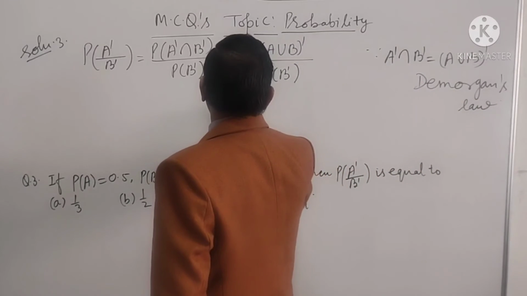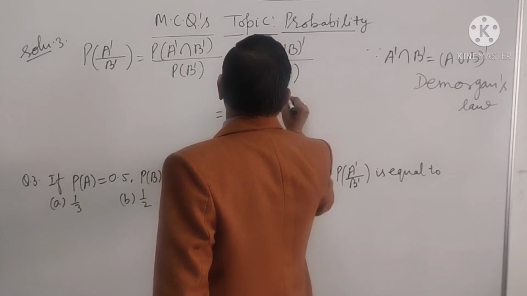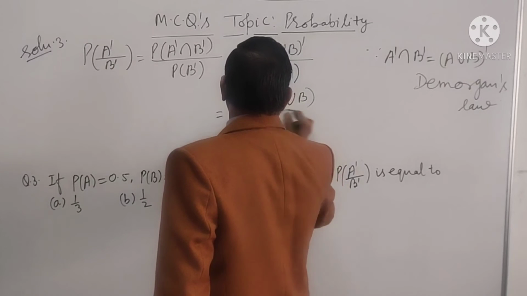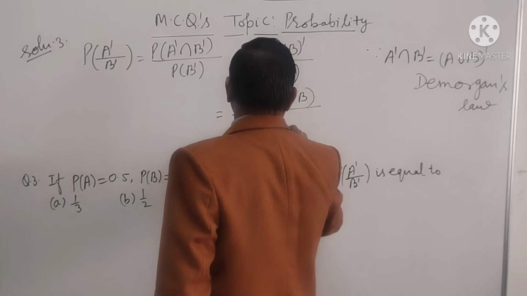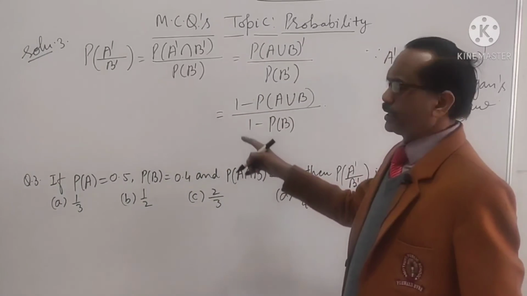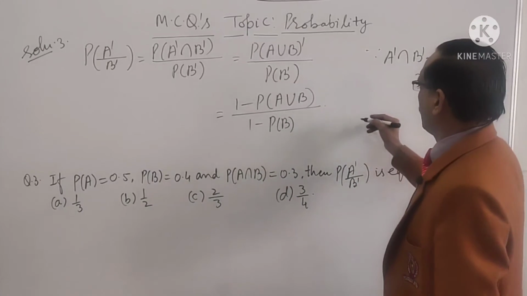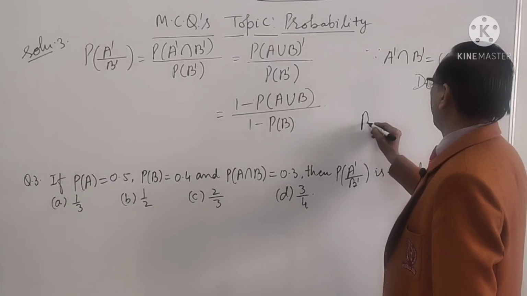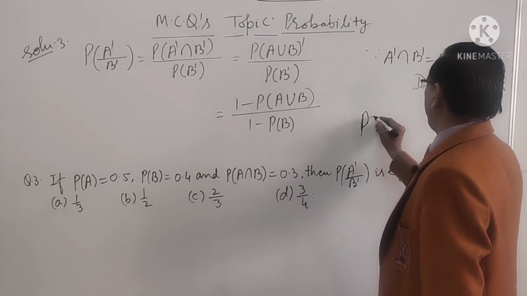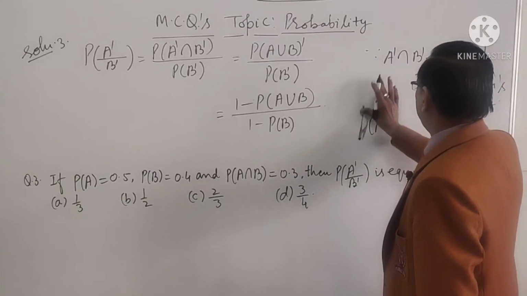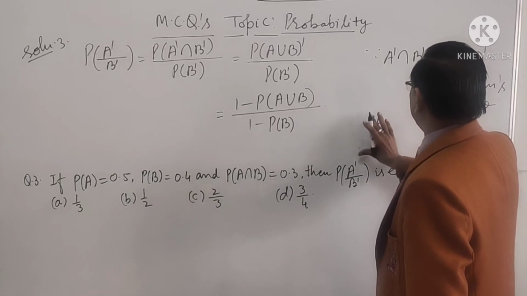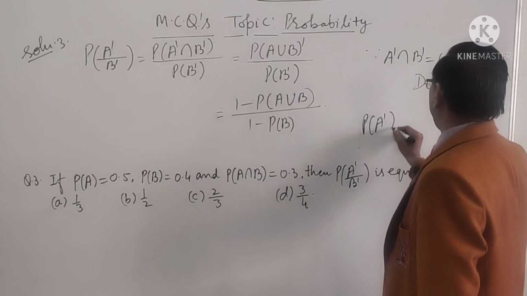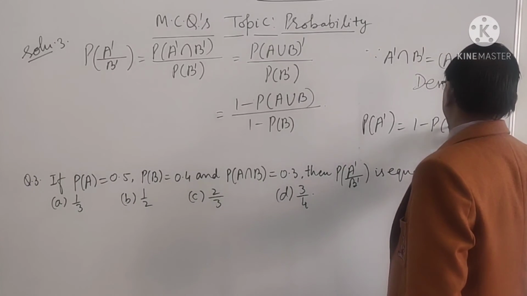Therefore, it is 1 minus P(A union B) upon 1 minus P(B). It is the law of complement, that is P(A complement) equal to 1 minus P(A).